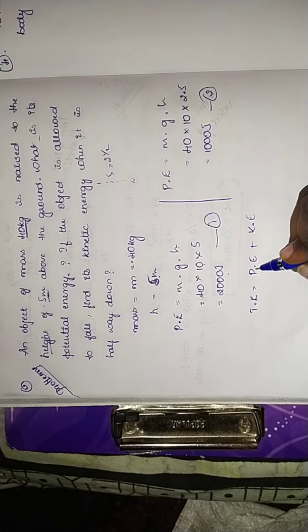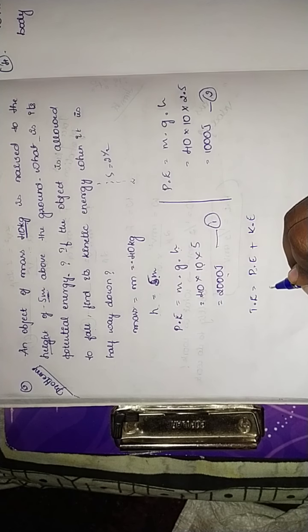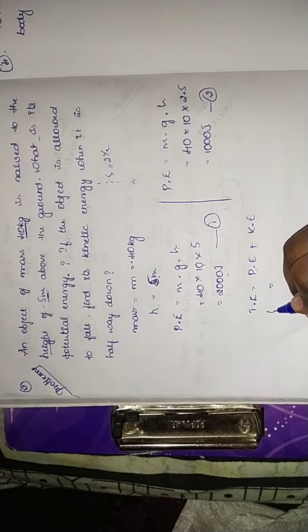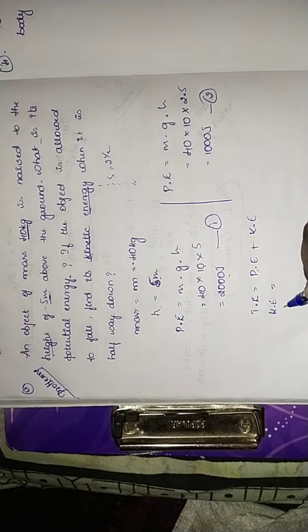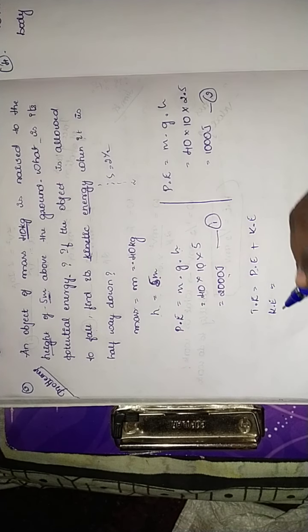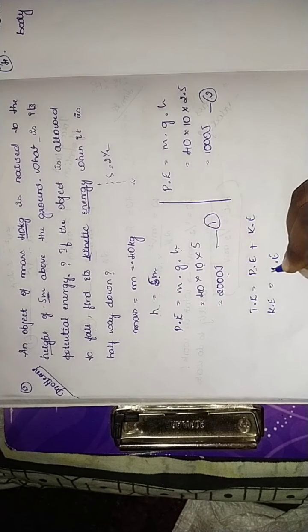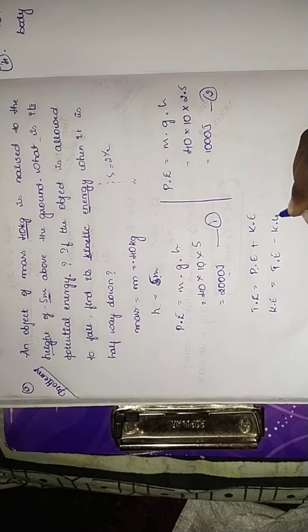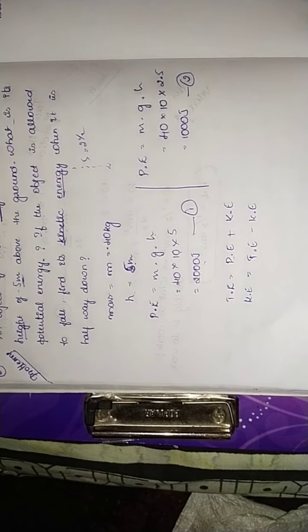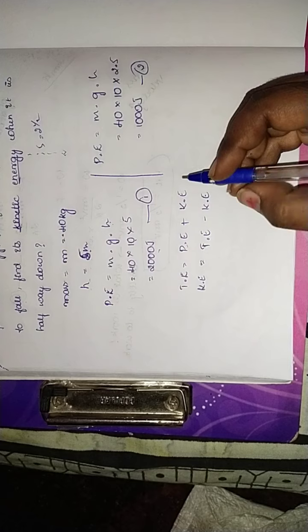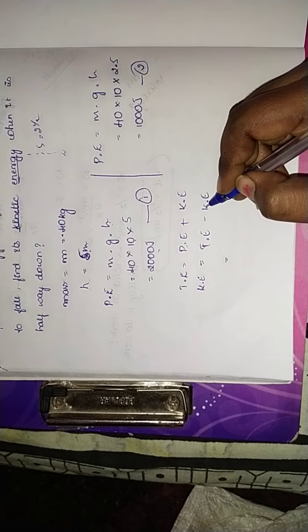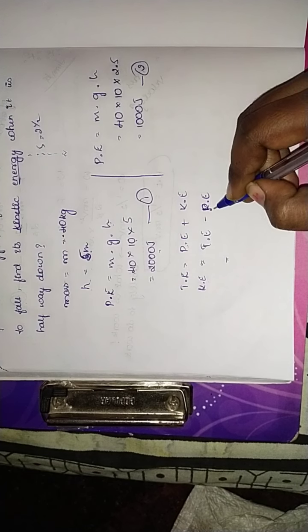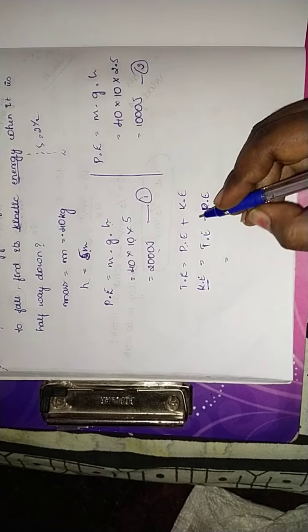We need to calculate the kinetic energy, which is total energy minus potential energy. When we subtract, we get the kinetic energy.